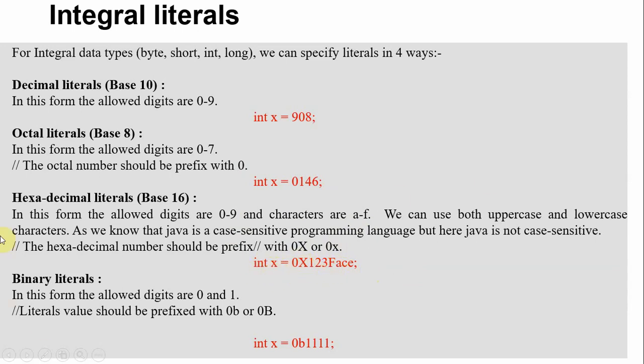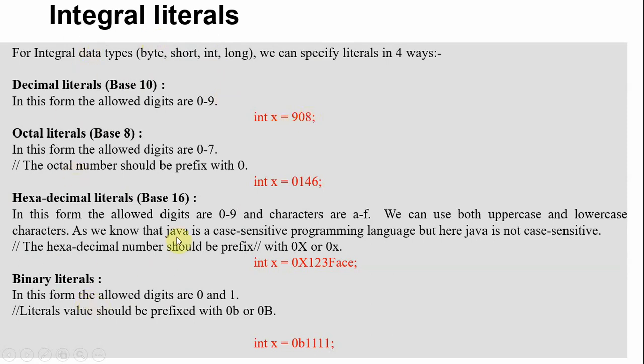In the same way, the last literal is the binary literal, which is given to an integer. The integer data type may be byte, short, int, or long. I just took an integer here, but that is not an issue. You can also place byte, short, or long here, but I am discussing the value, what kind of value you can give. You can give a decimal, octal, hexadecimal, or binary literal as a value. An integer type variable can hold all these four kinds of literal values.